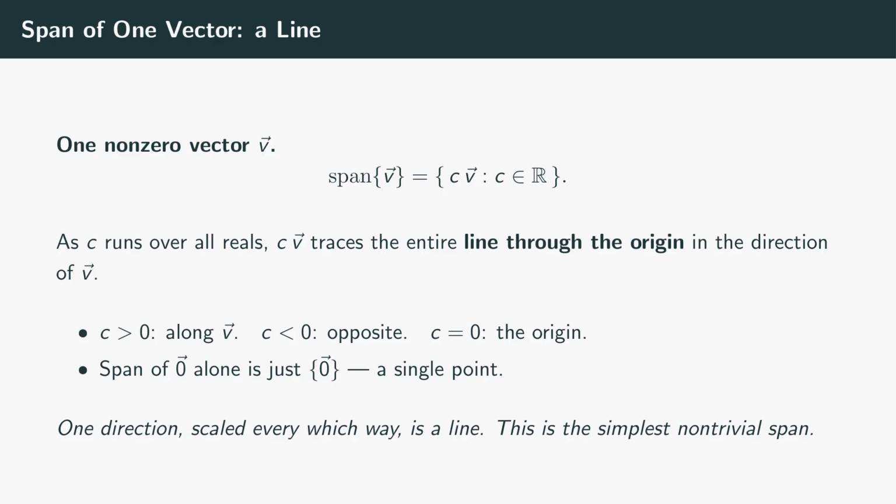There's one degenerate case worth naming. The span of the 0 vector all by itself is just the single point at the origin, because every multiple of 0 is still 0. But for any genuine non-zero vector, one direction scaled every which way gives you a line. That's our first piece of reachable territory.